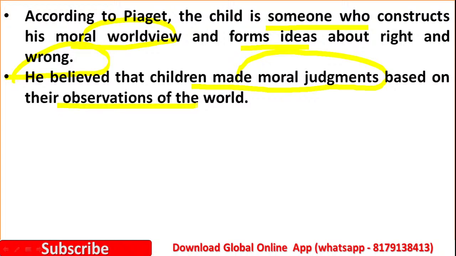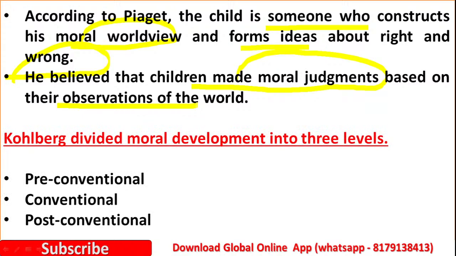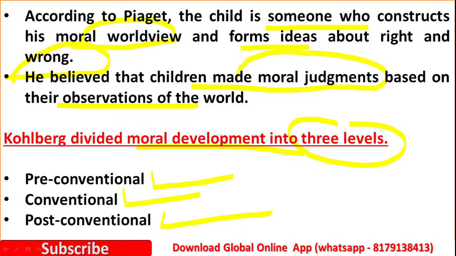Whatever children observe in society, based on these observations, children are going to take decisions. According to Kohlberg, moral development is divided into three levels: first the pre-conventional level, second the conventional level, and third the post-conventional level. Remember, this classification is done by Kohlberg. The question may arise here.